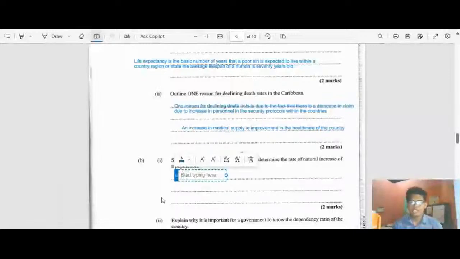The two factors that are needed to determine the rate of natural increase are the infant mortality rate and the fertility rate.